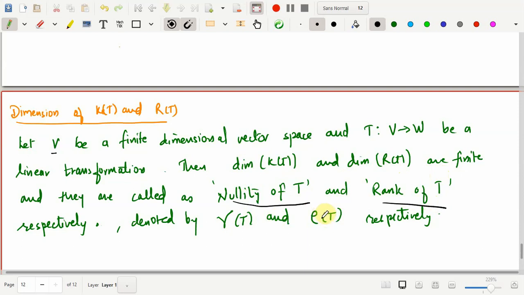I'll end this video here. We next have a very important theorem in linear transformation, which is called the rank nullity theorem, exhibiting the relation between the dimension of V and rank and nullity.